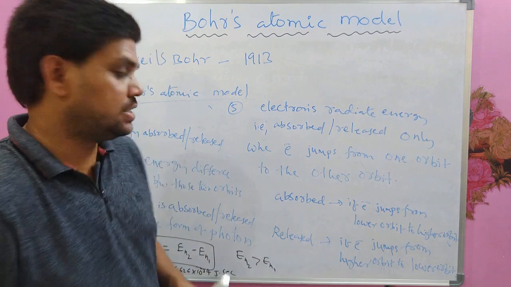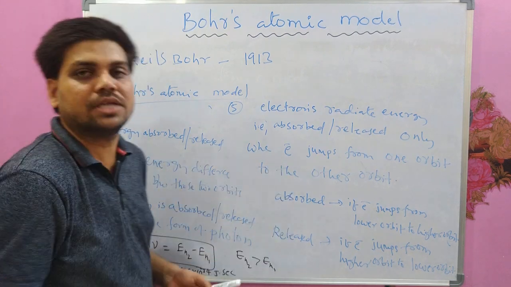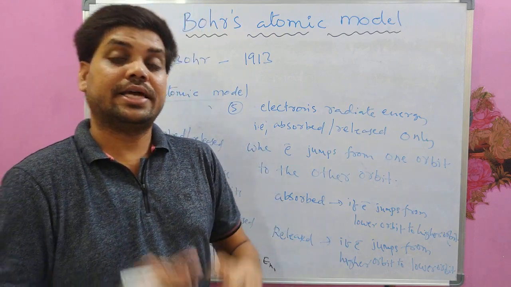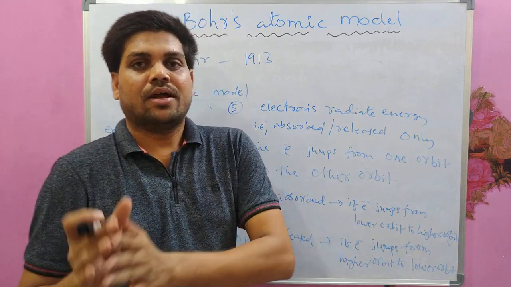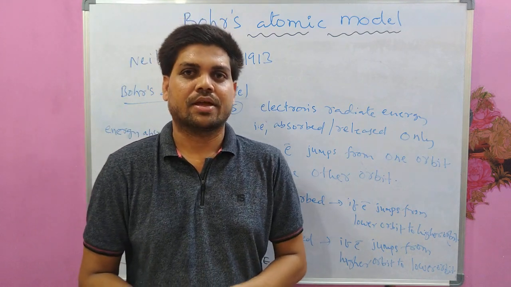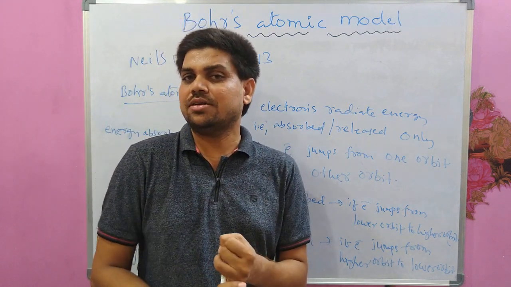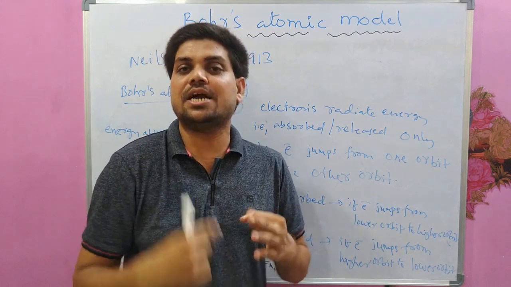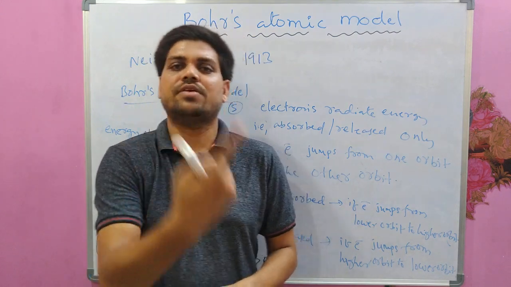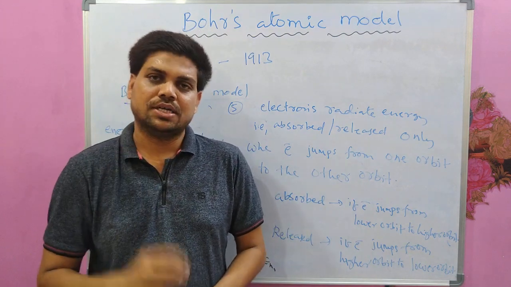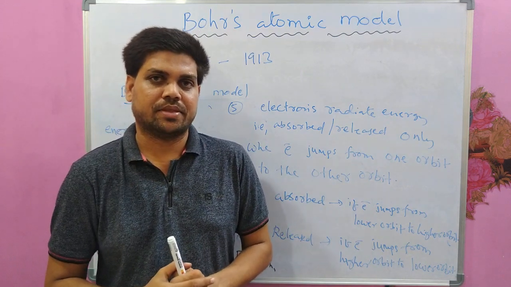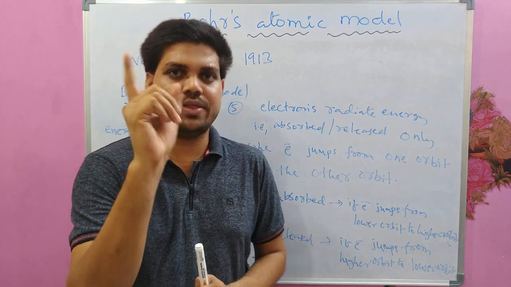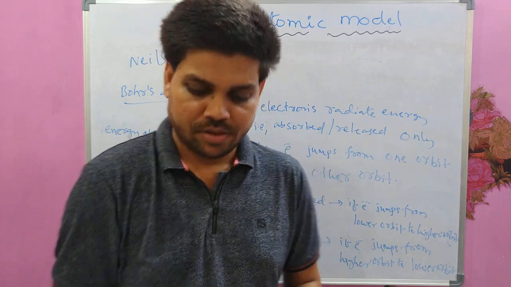Right? Now we will see, with the help of these postulates, how he could calculate the radius of the orbit and energy of the electron revolving in those orbits and velocity of the electron revolving in those orbits. Now we will find out these three quantities: radius, velocity, and the total energy of the electron. Here we go.